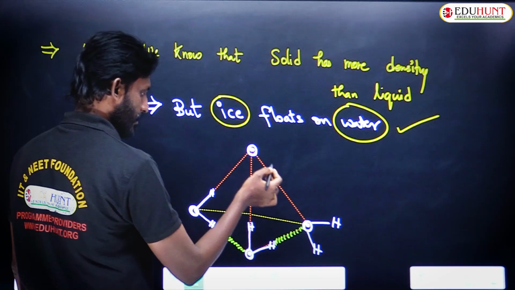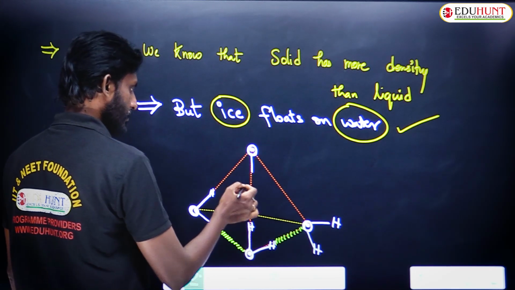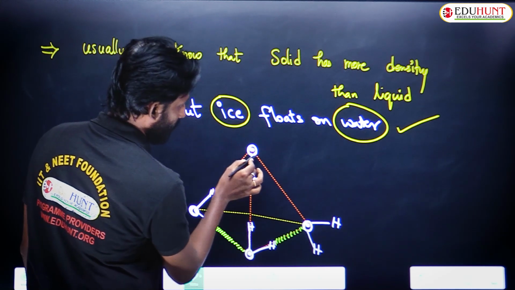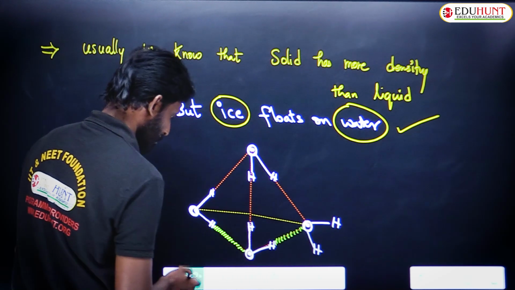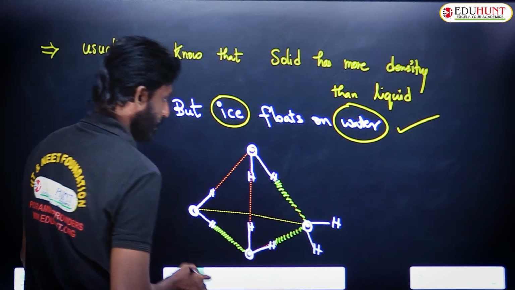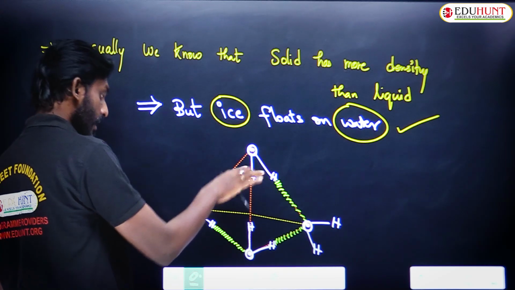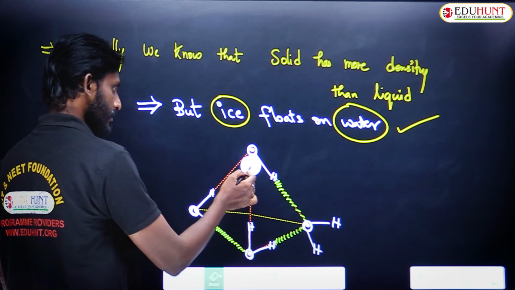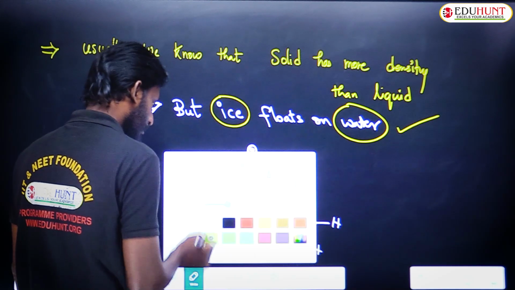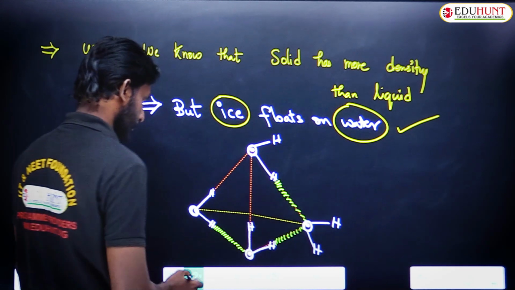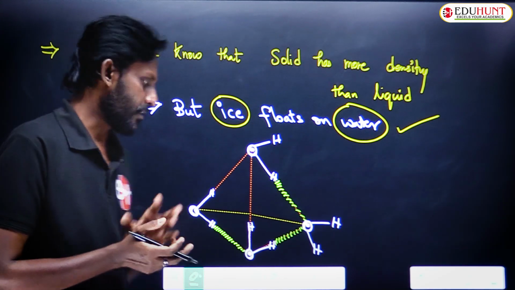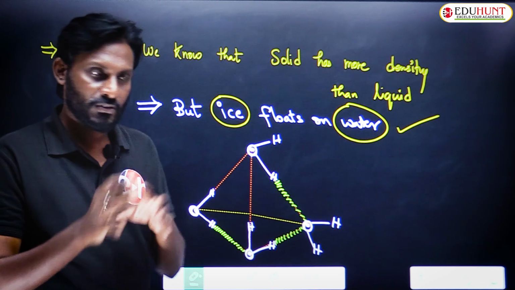I can take one hydrogen to this side and another hydrogen to this side. I made a mistake here. Hydrogen can't have a hydrogen bond. Now see, I have given an approximate tetrahedral arrangement in which the 4 water molecules are in hydrogen bonding.